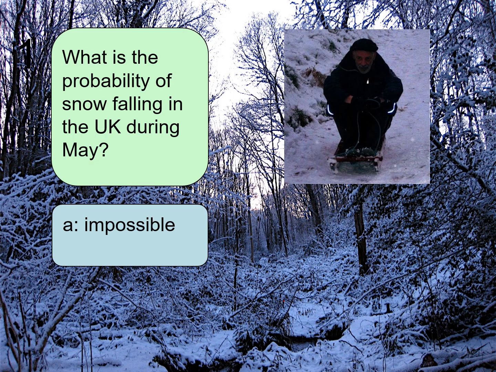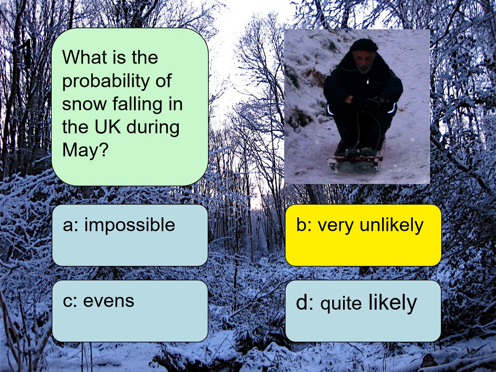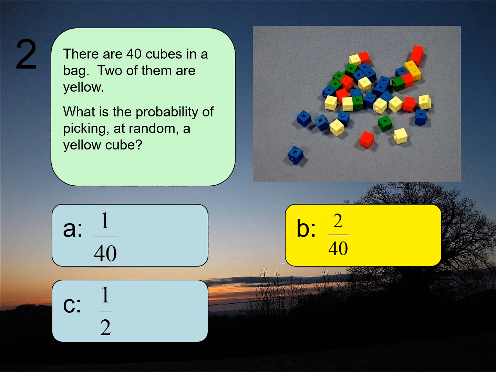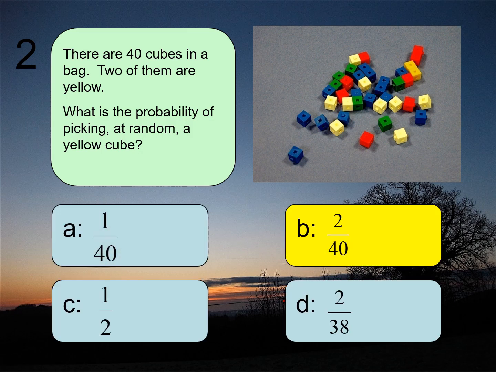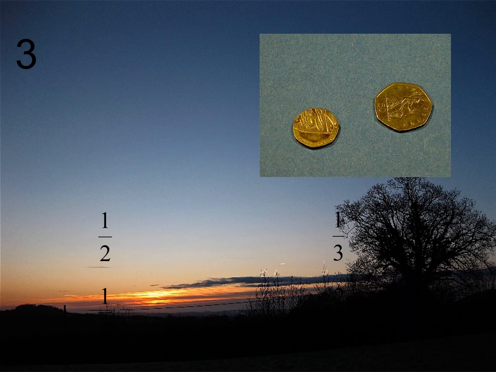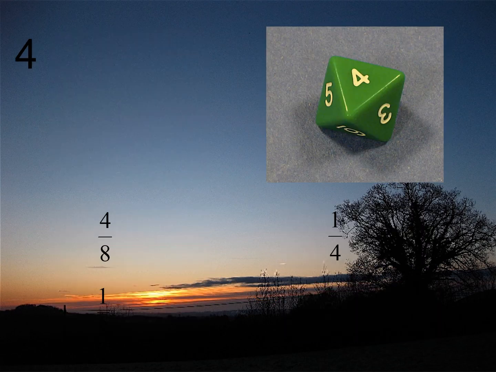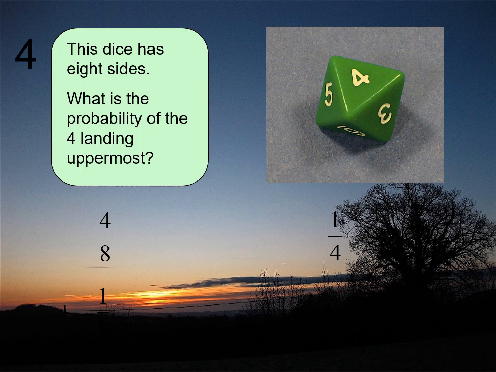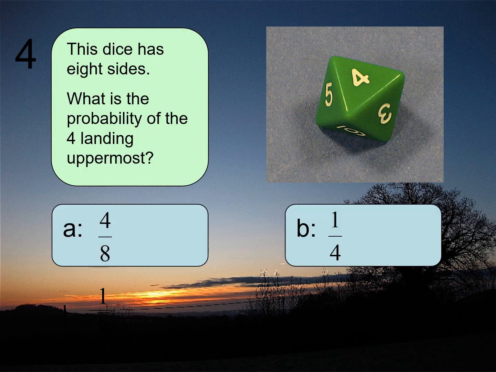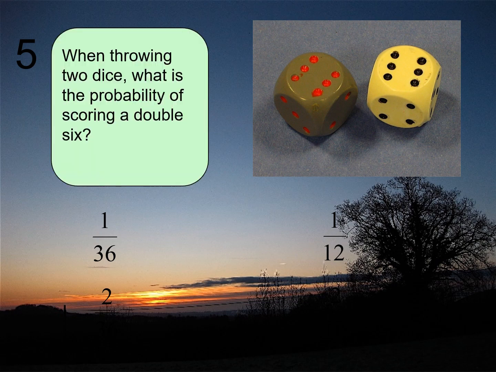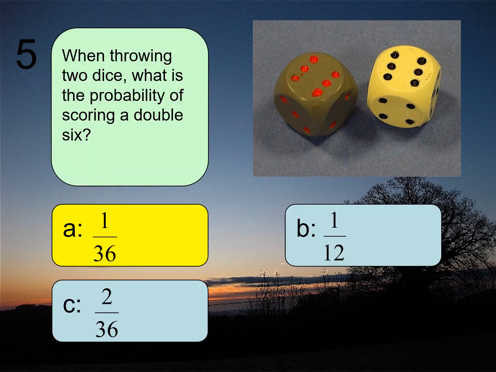For that one, obviously very likely, based on that. Yellow, so you got 2 out of 40, or any equivalent answer. Remember, I can express. Oops, sorry guys. There's my answer for that one. The next one. Sorry about this. It's been a bit funny now. Your answers are in yellow.